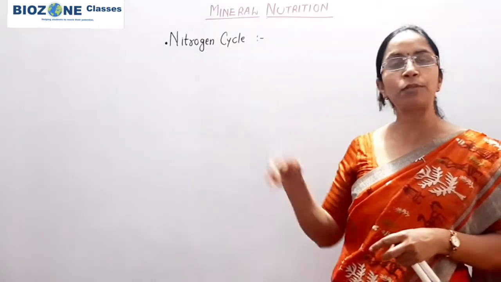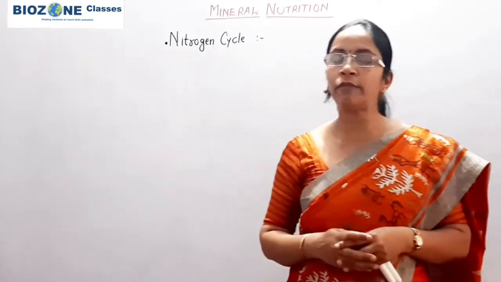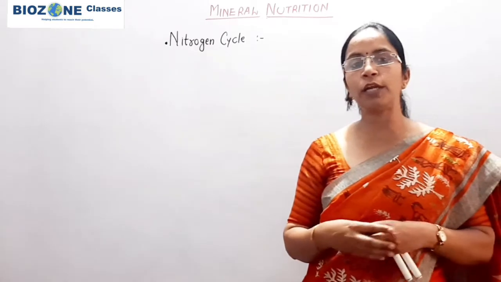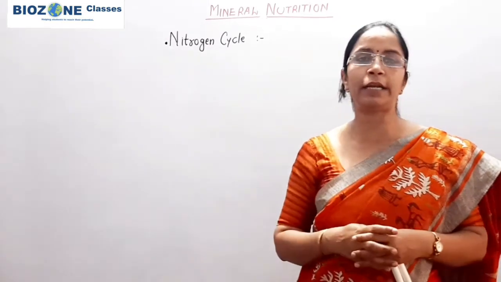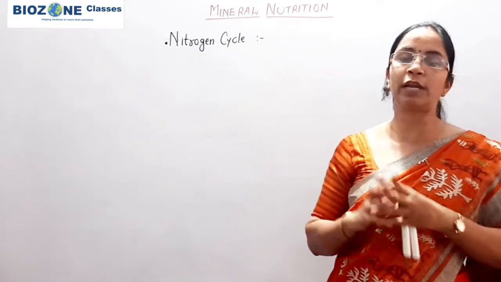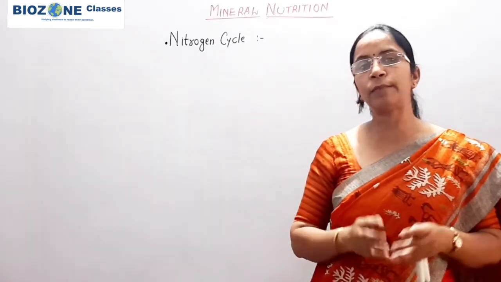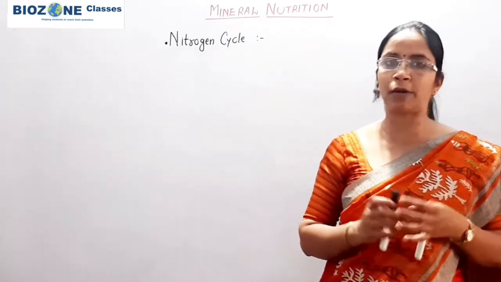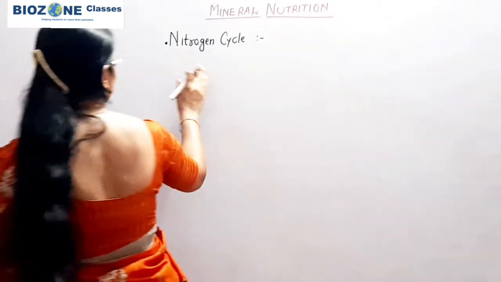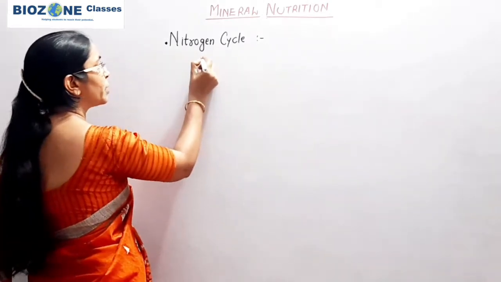Therefore you study that though nitrogen is present at 78%, even after that nitrogen is a limiting nutrient. Limiting nutrient means it is available in limited amount. And why limited amount? Because the availability of nitrogen to plants is totally dependent on microorganisms, predominantly prokaryotic microorganisms.